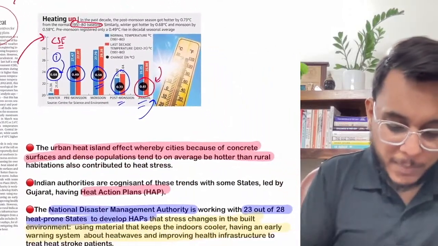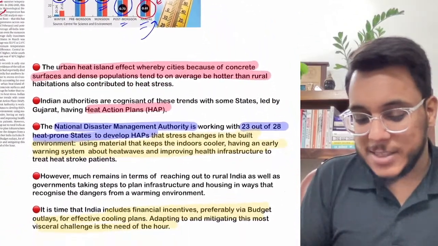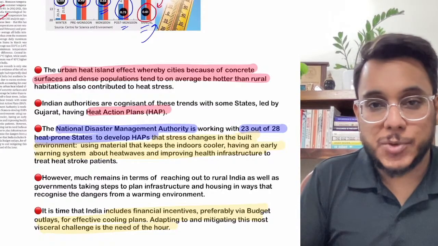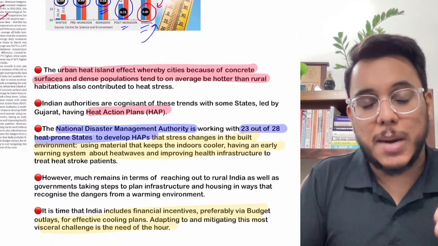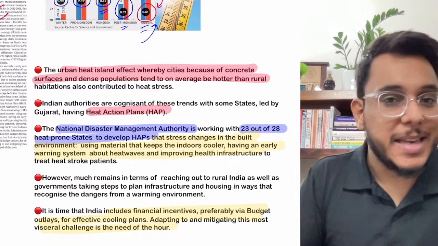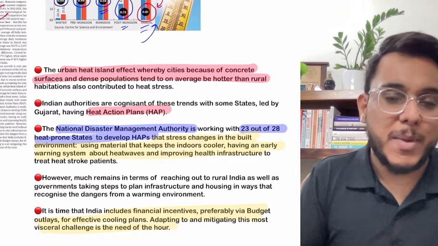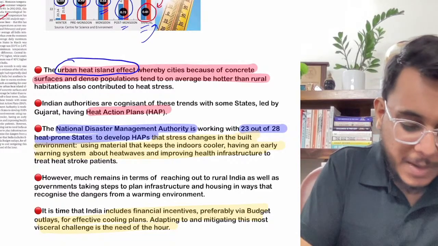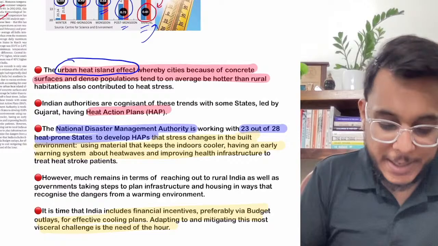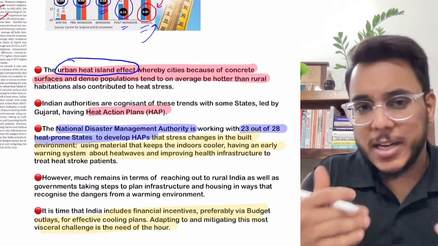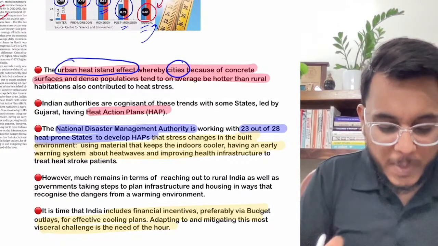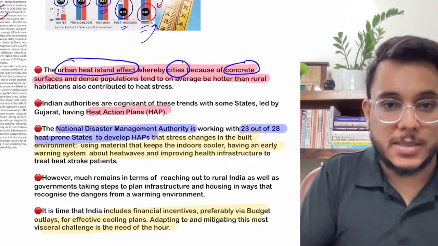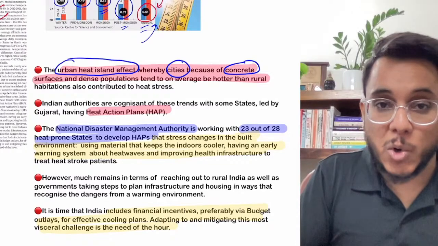Now this study shows that the world is facing the problem of heat extremes. Particularly, the heat extremes are much higher in urban areas compared to rural areas. Why? Because in urban areas we see the phenomenon of the urban heat island effect. What it means is that cities tend to be hotter. Why? Because cities are more concretized. They have more concrete.